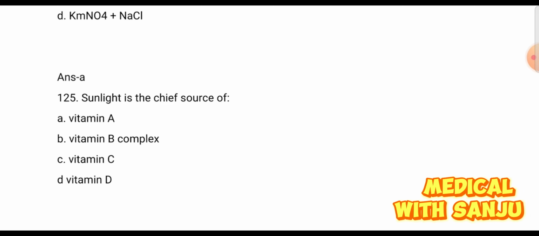Sunlight is the chief source of option A vitamin A, option B vitamin B complex, option C vitamin C, and option D vitamin D. Sunlight is the chief source of vitamin D.